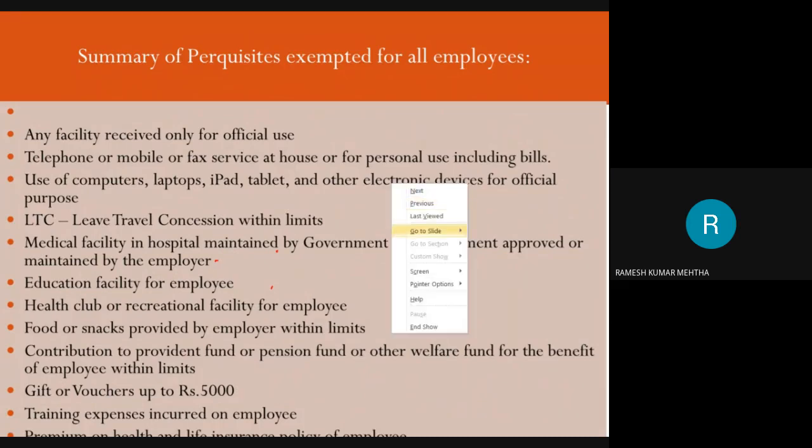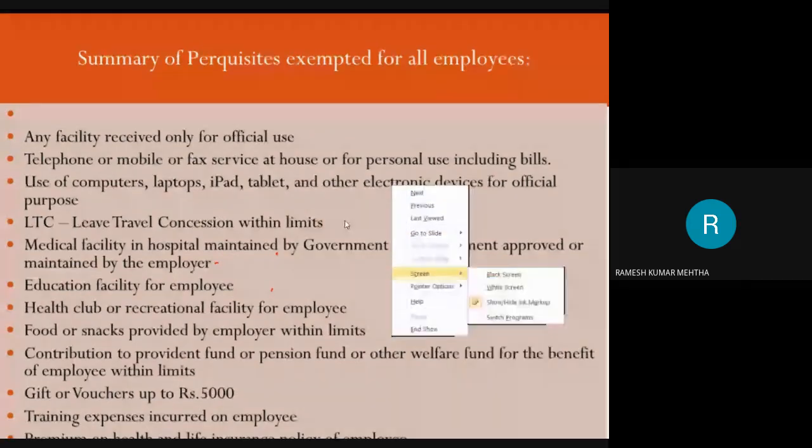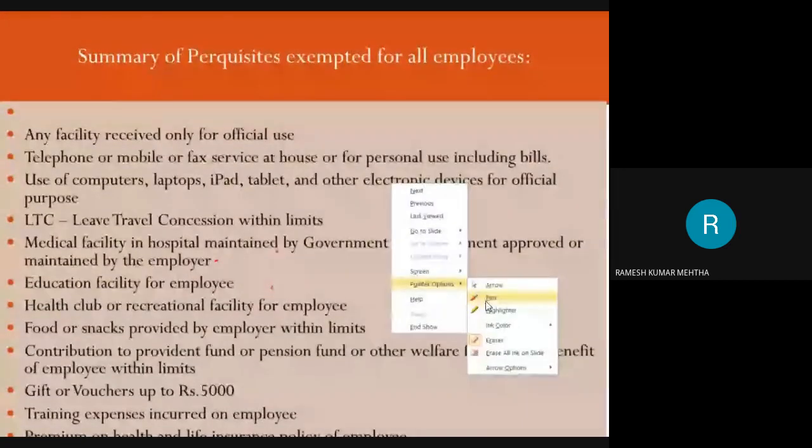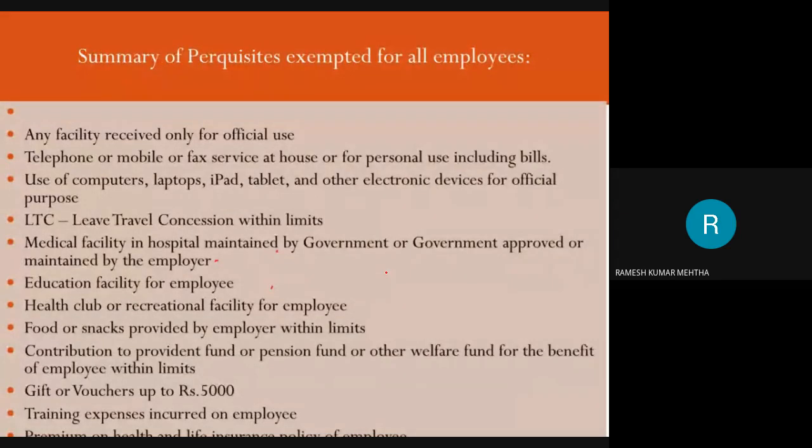For example, while working in JSPM, what happened? The government, Pune University, introduced a new syllabus called indirect taxation under GST. GST was newly introduced, and this was the new syllabus introduced in the finance specialization.